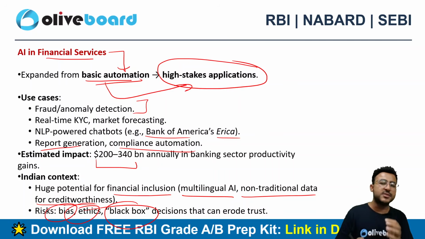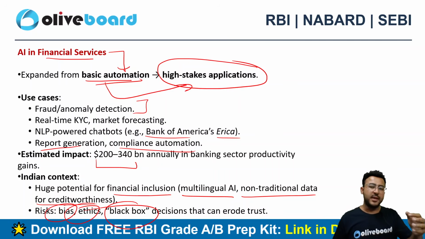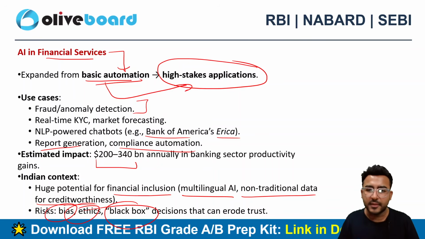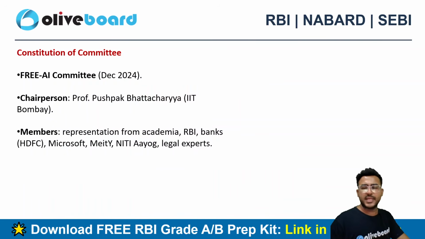If the AI model is not capable enough to explain to me how it derived the output from the input, that's a black box, right? It's not capable of explaining the details. So that's a problem, obviously, that's a risk.